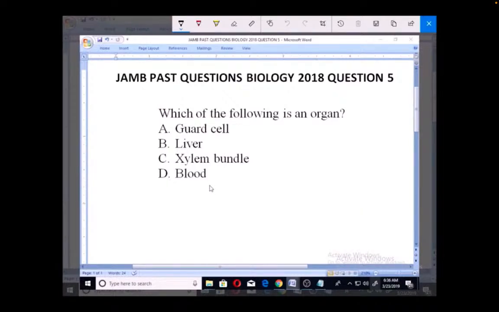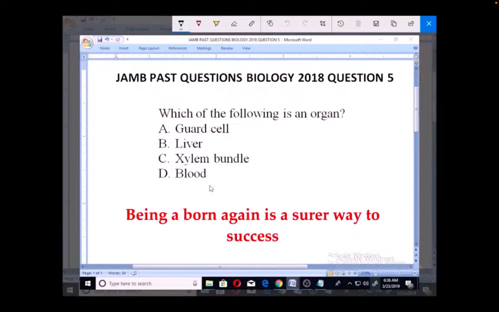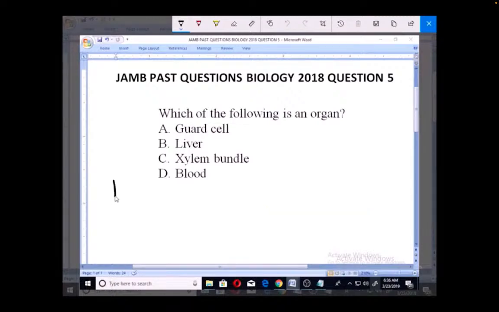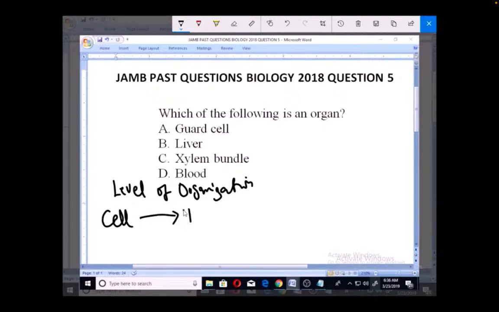Now, in order for us to be able to appreciate this question very well, we need to know the various levels of organization of the cell or organisms. The smallest is the cell. When you have a group of cells coming together, they form what we call tissue. And if you have a group of tissues performing the same function coming together, they form what we call an organ.